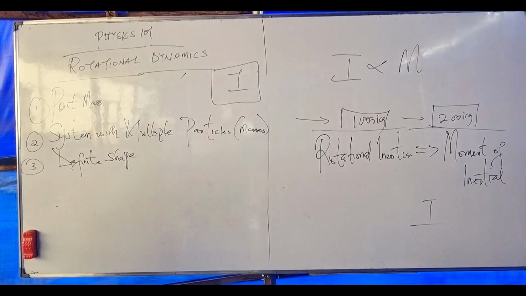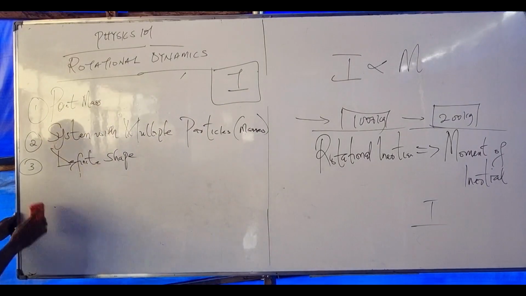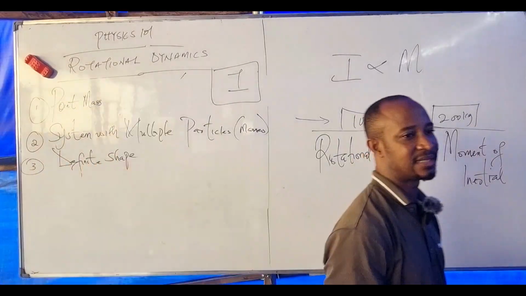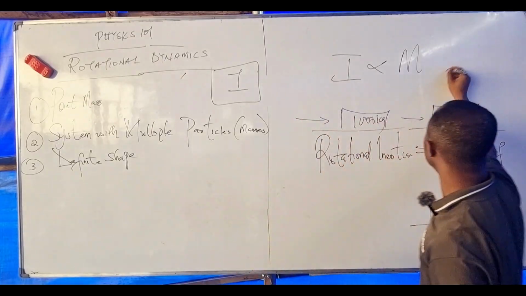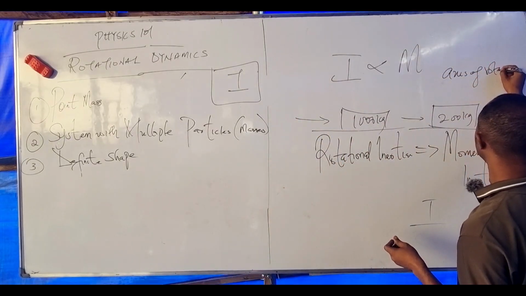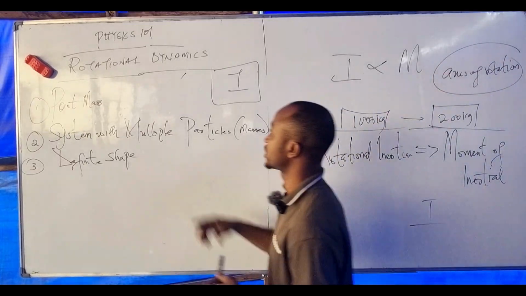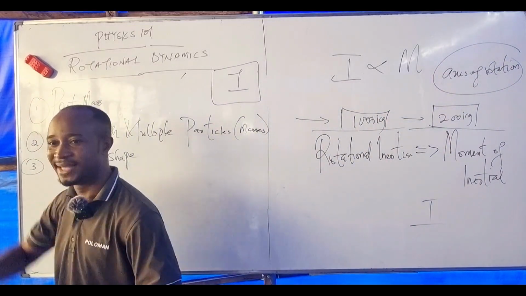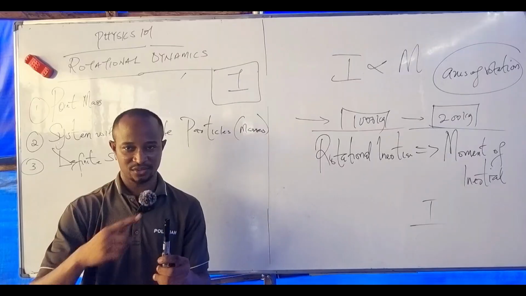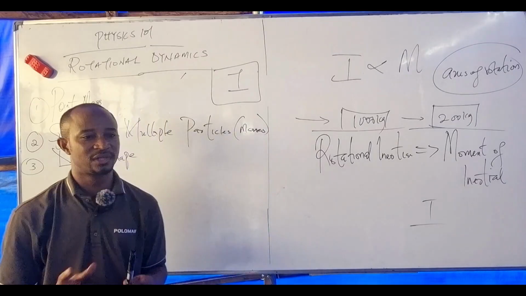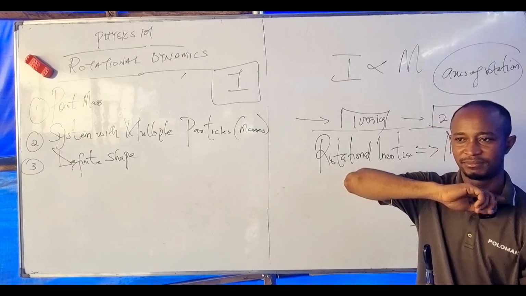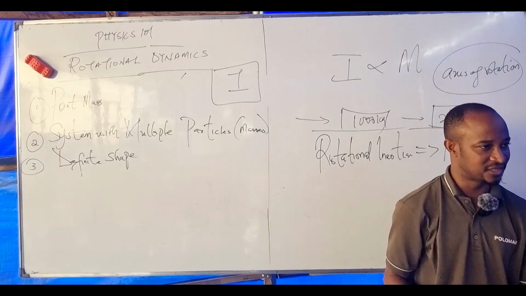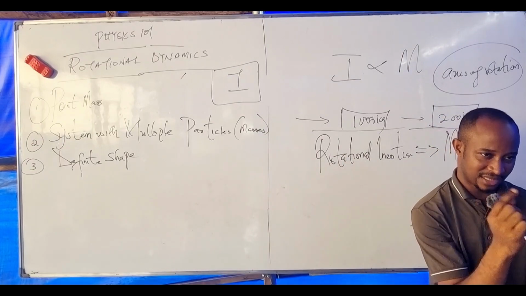Let me explain. Then I will also explain for multiple particles. Listen, rotation occurs about an axis of rotation. For us to have rotational dynamics, there must be an axis of rotation. Axis of rotation is that point in a system where that system rotates from. Like for a disk, where is it located? At the center, right?